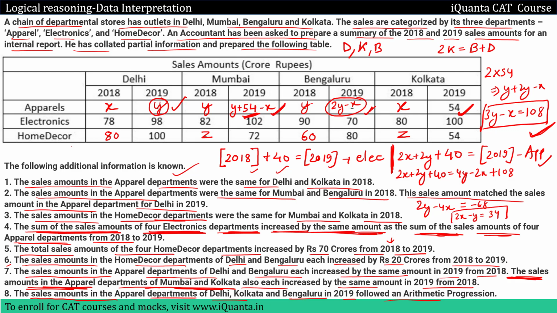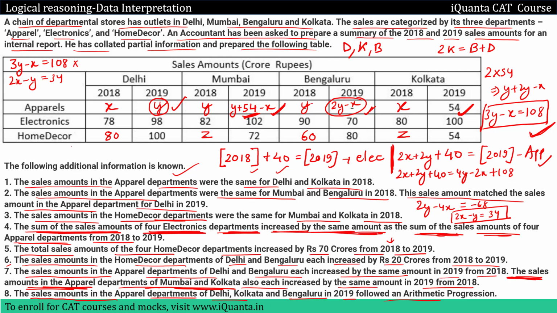This is another equation which is in form of x and y. Now it is all about solving these two equations. So let me solve them over here. We have 3y minus x equal to 108, and then we have 2x minus y equal to 34.